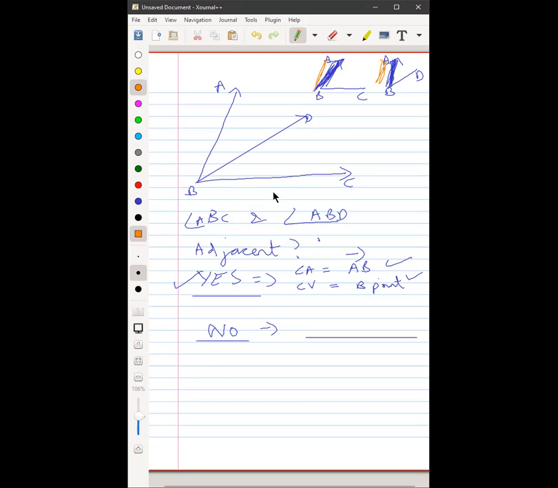Varya? Last one left. Yes, sir. They do have a common vertex B, but they have two common arms. But the adjacent angle should have only one common arm. No, they don't have two common arms. Where are the two common arms? We have only AB common. Which is the second common arm? BD is not a common arm. Sir, in ABC, AB is one arm and BC is the other arm. And in ABD, AB is one arm and BD is the other arm. Which is the other common arm? Yes, sir, they are adjacent.